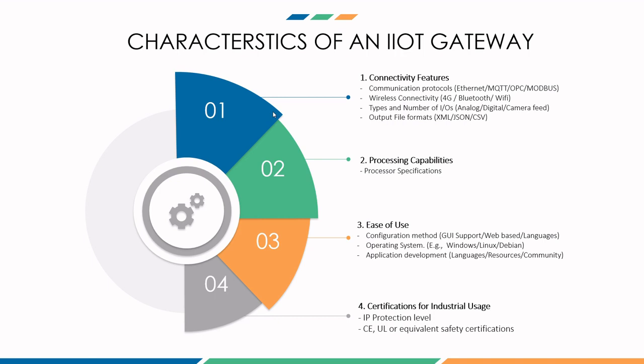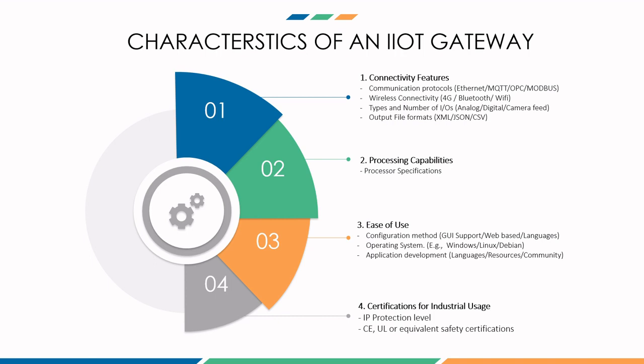So here in this slide, I have four important characteristics which you can use in order to evaluate all the IoT gateways that are available in the market. So you can understand this as a reference or guide for proper selection of the gateways. The first important aspect is the connectivity features that the gateway has.